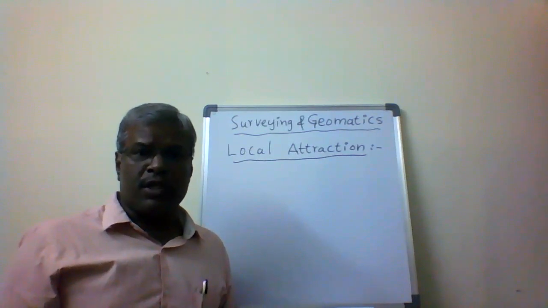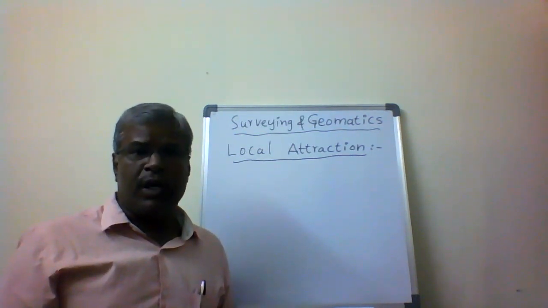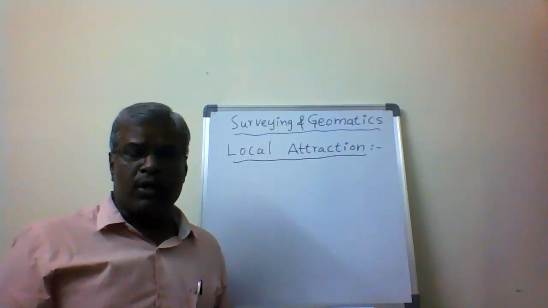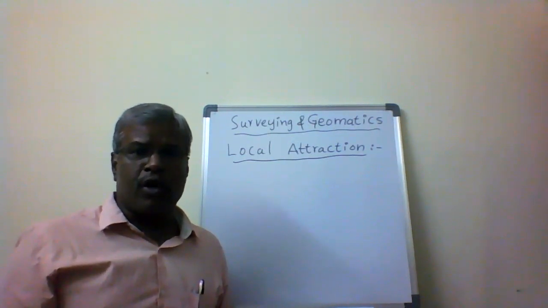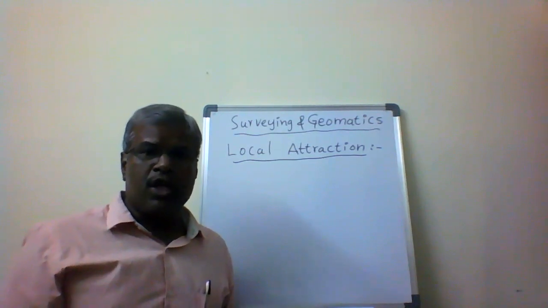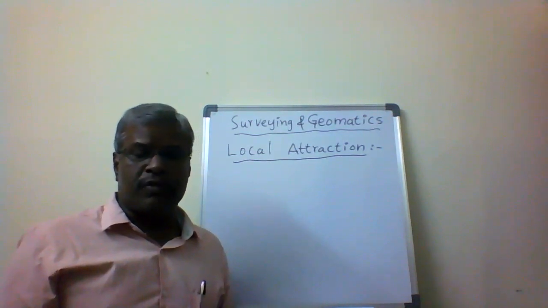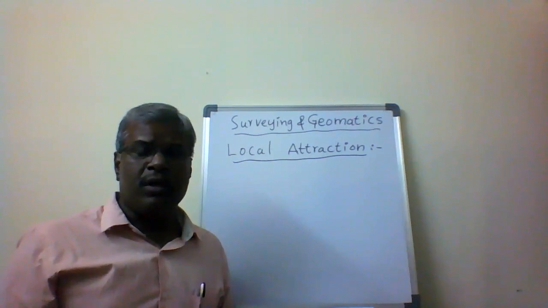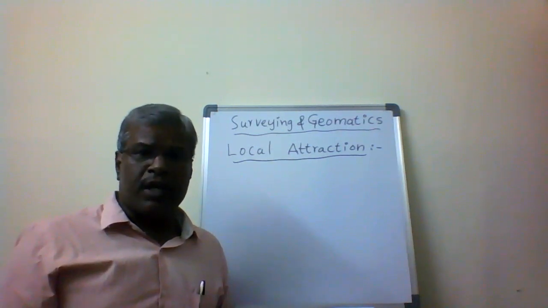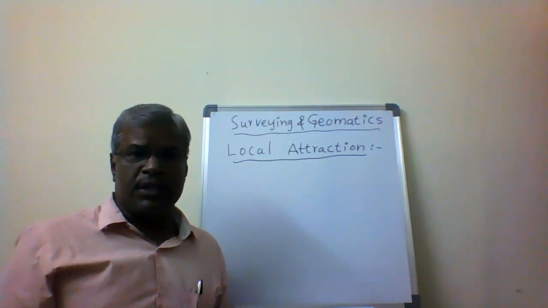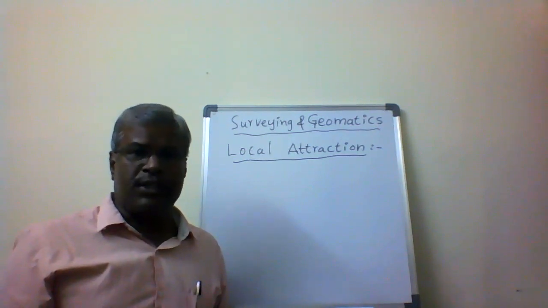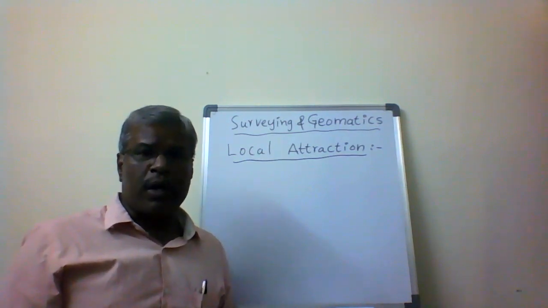But in most cases we use the prismatic compass, for huge boundaries, crowded areas, and long, enclosed boundaries that are very large. The prismatic compass measures bearings in the whole circle system, and the surveyor's compass measures bearings in the quadrantal bearing system. Here comes local attraction.